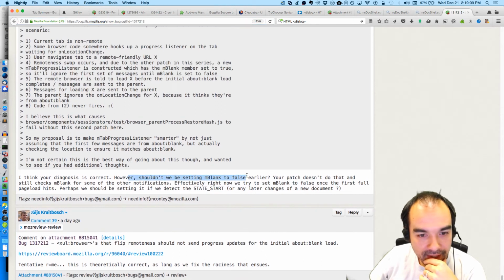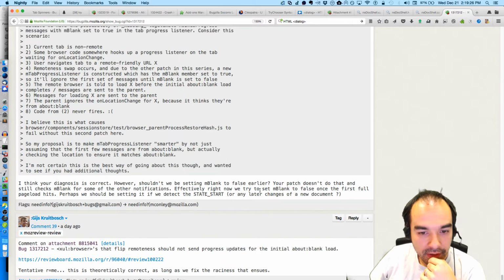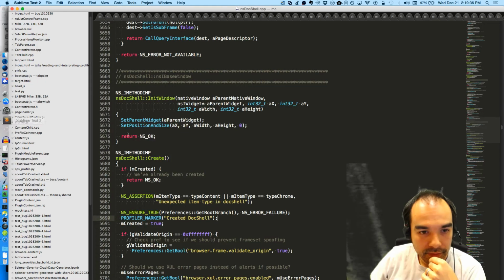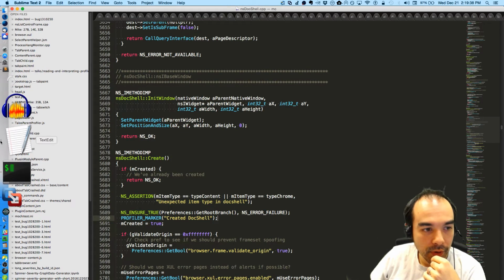However, shouldn't we be setting mblank to false earlier? Your patch doesn't do that and still checks mblank for some of the other notifications. Effectively, right now, we try to set mblank to false once the first full page load hits. I was just saying we do it if we detect the state start or any later changes of a new document. That's a good point, Heis.